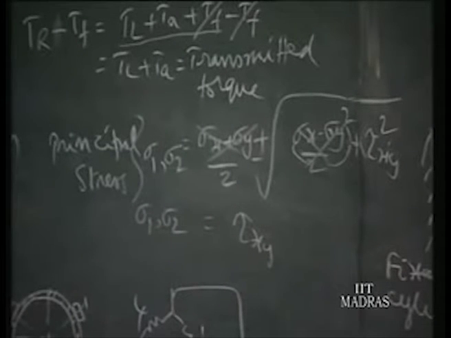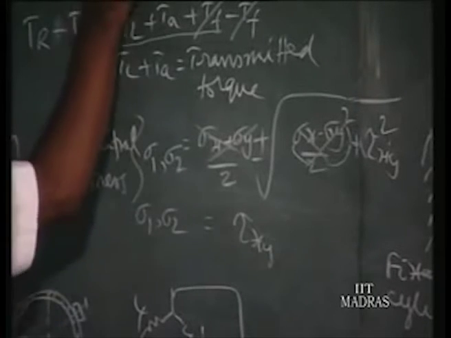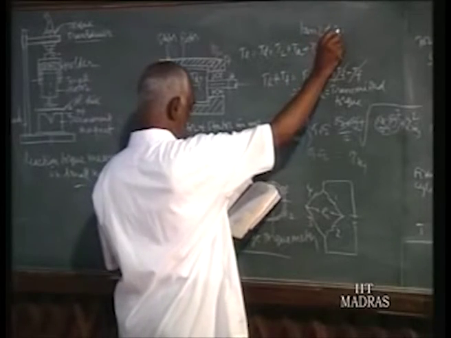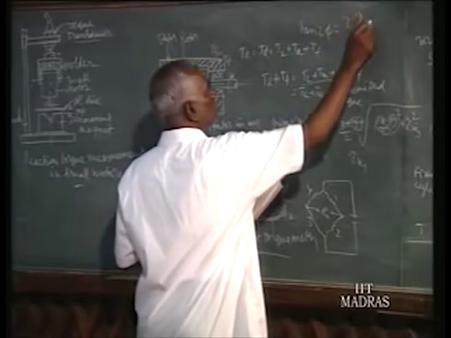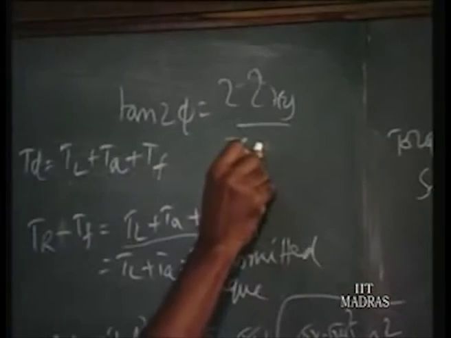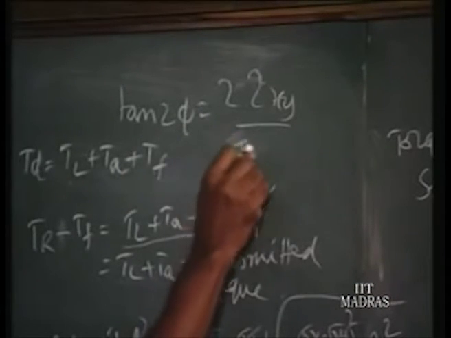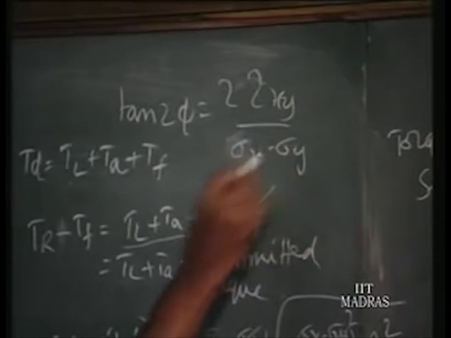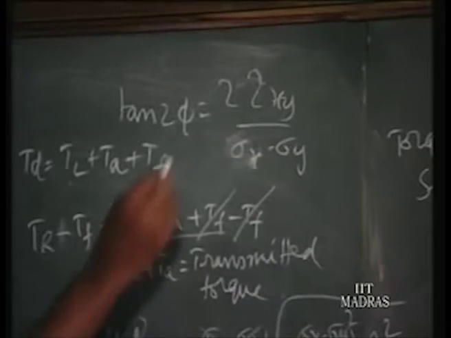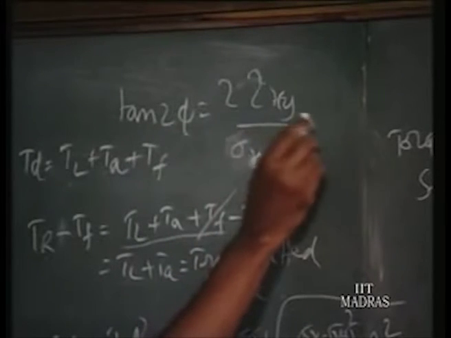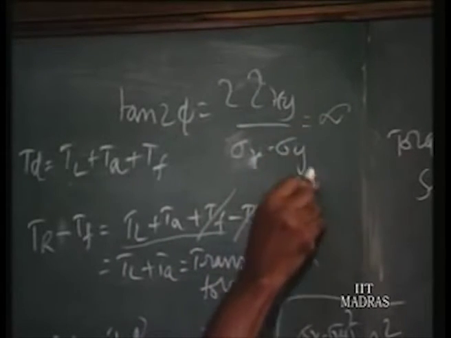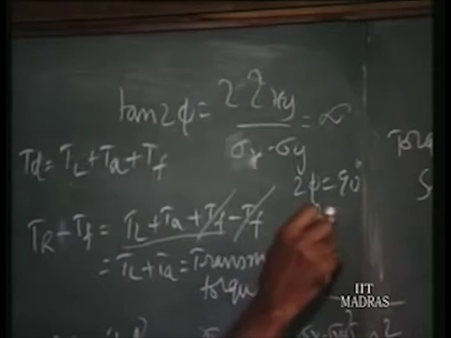The principal stresses, that is same as shear stress, will be appearing as compressive or tensile stresses, and the angle at which it will be oriented is given by tan 2 phi is equal to 2 tau xy by (sigma x minus sigma y). When sigma x and sigma y are 0, you find tan 2 phi is equal to infinity. So 2 phi is equal to 90 degrees and phi is equal to 45 degrees.